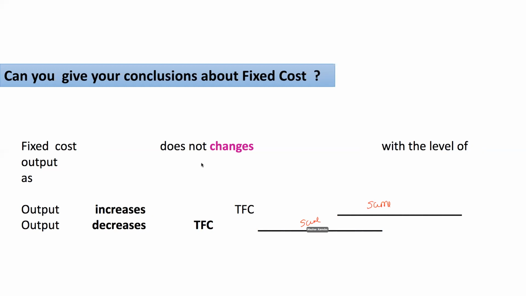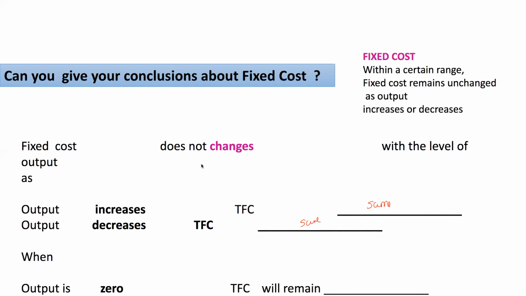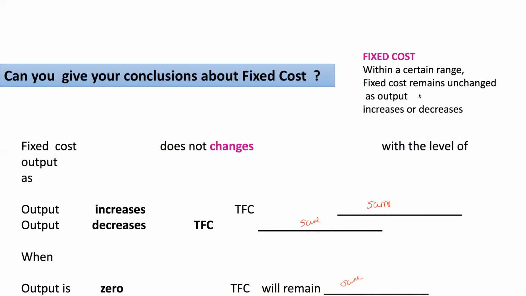When output is 0, total fixed cost will remain the same. Within a certain range, fixed cost remains unchanged as output increases or decreases.